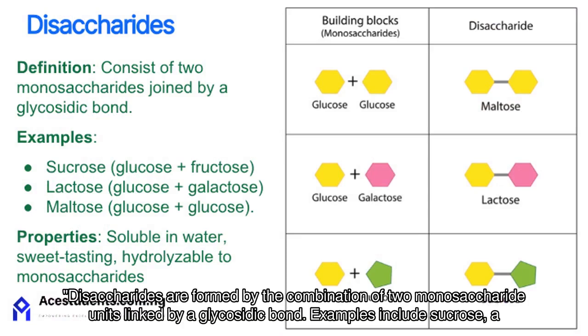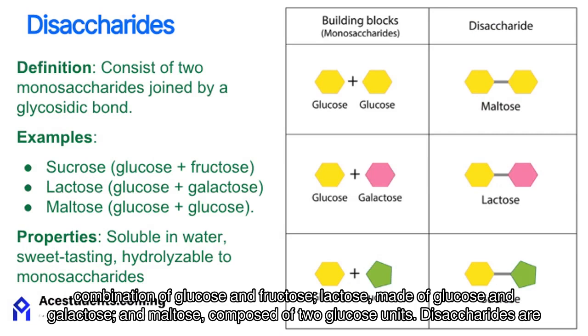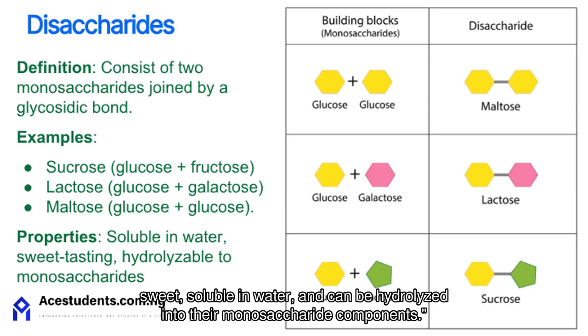Disaccharides are formed by the combination of two monosaccharide units linked by a glycosidic bond. Examples include sucrose, a combination of glucose and fructose; lactose, made of glucose and galactose; and maltose, composed of two glucose units. Disaccharides are sweet, soluble in water, and can be hydrolyzed into their monosaccharide components.